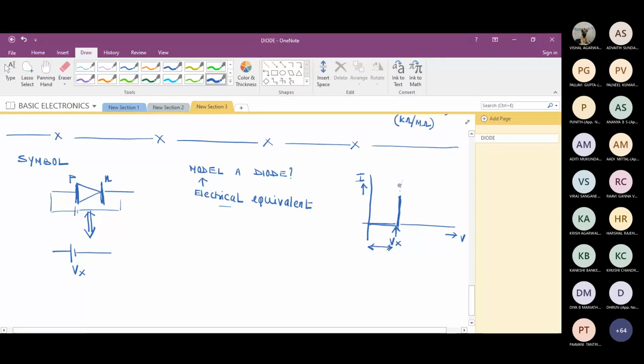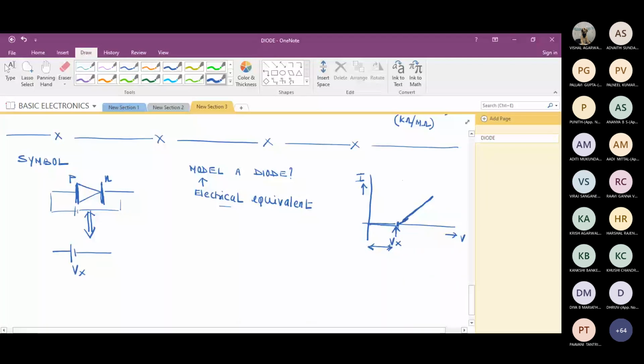Suppose instead of this type of variation, the variation is like this. I'll erase the first variation. Now Vi will have a linear variation. Till Vx, the diode is not conducting. After that, is the same device acting as a resistor? Yes, sir. Try to understand this: is the device acting as a resistor?